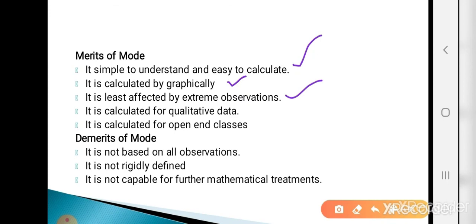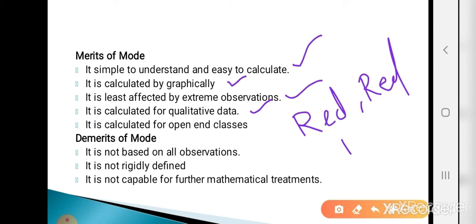Now, it can be calculated for qualitative data. See, in ungrouped data, suppose my data is red and blue. What is the mode? Mode is nothing but the most repeated observation in the ungrouped case. So which one is the most repeated here? Red. So my mode is red. That's why the mode can be calculated for qualitative data. And similarly, the mode can be calculated for open-end classes also.